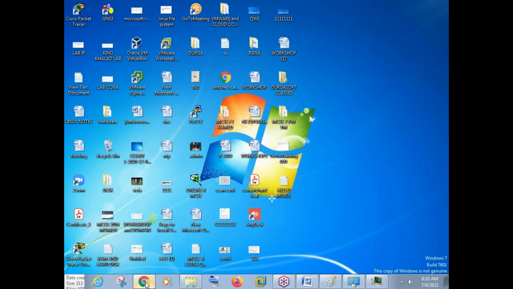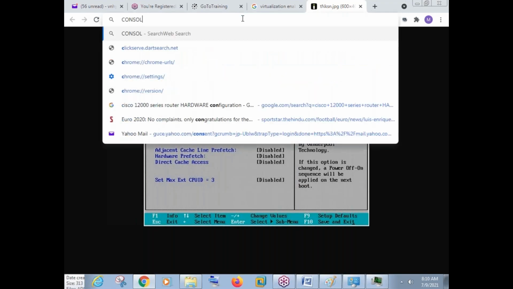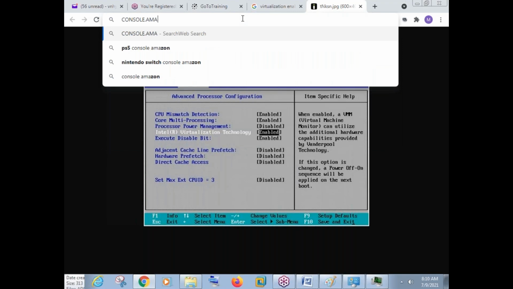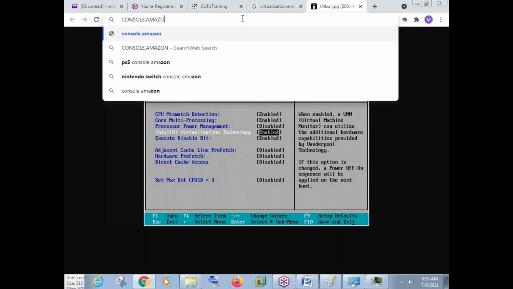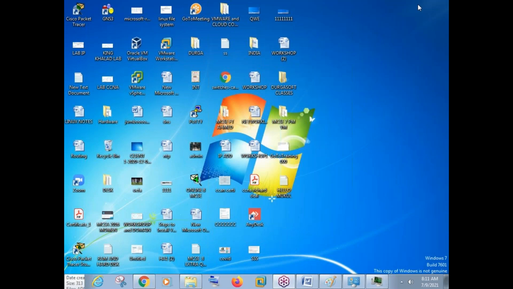And for cloud computing, we can simply go to the Amazon.com website and do the cloud computing there. There is no software for it, because we just need a browser and an internet connection. So we will be directly connected to the Amazon server and we can do all practicals.